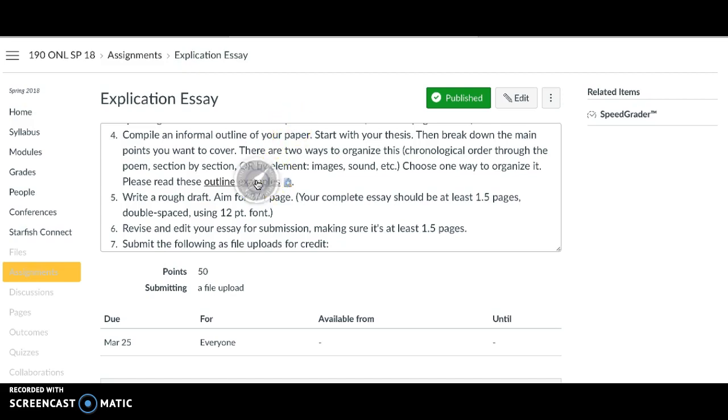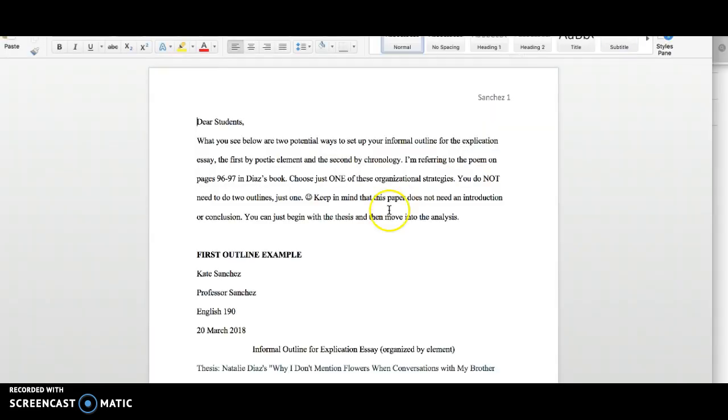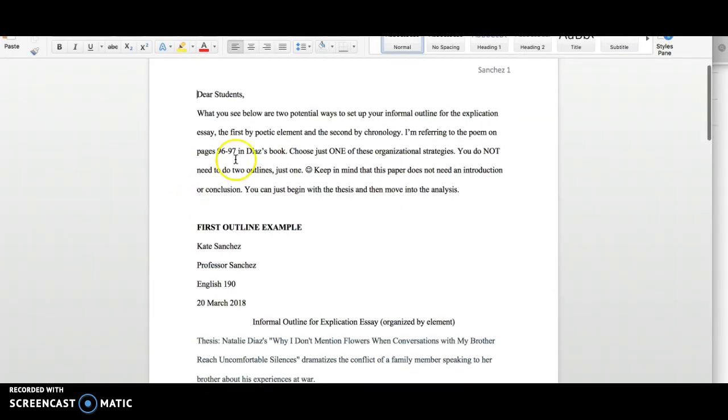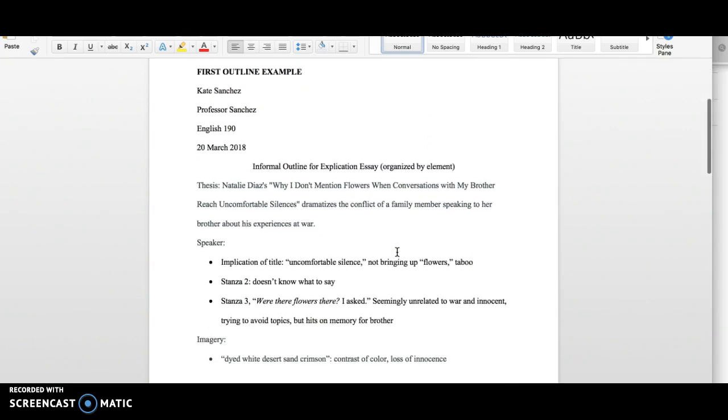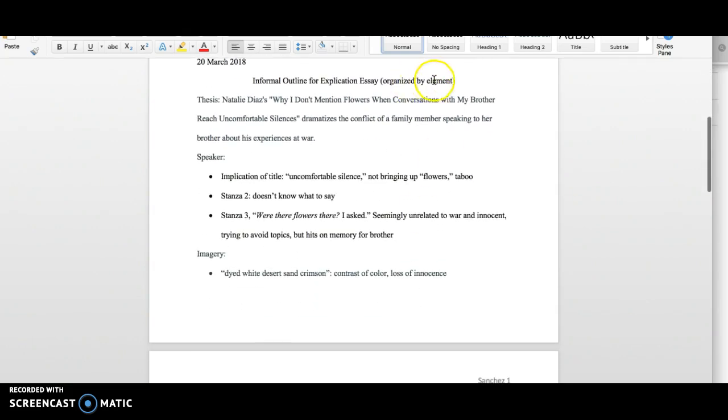If you click here on Outline Examples, you will download my sample sheet. So you'll see here I wrote just a little note to remind you I have two outlines here. You just need one. Okay, so don't do two outlines. The first example organizes it by element. So basically I have the same thesis statement that I said before, and I'm focusing on how she dramatizes the conflict of a family member speaking to her brother about his experiences at war.